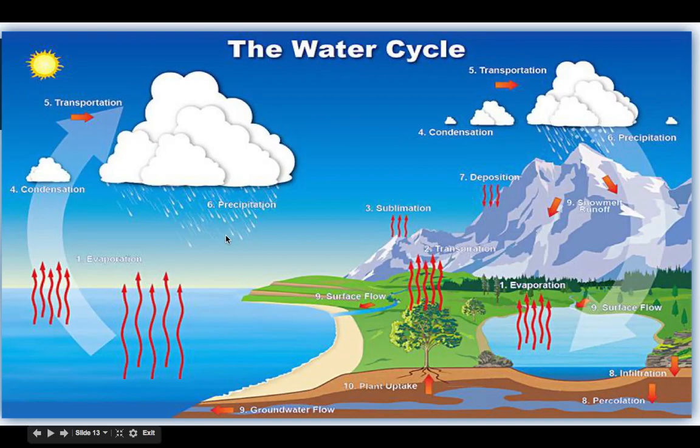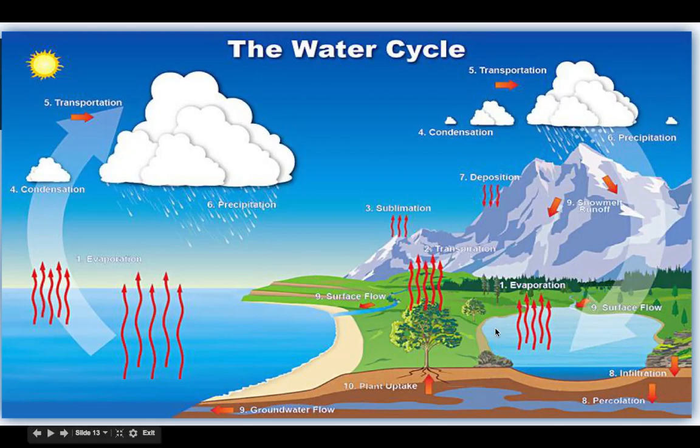Once it's in the atmosphere, it starts to rise. After it rises, we have condensation occurring here. When that condensation happens, it gets heavier, it starts to get more dense, and then we have precipitation. The precipitation would be the rain or the snow or sleet, whatever it might be, and that brings it back down to Earth.